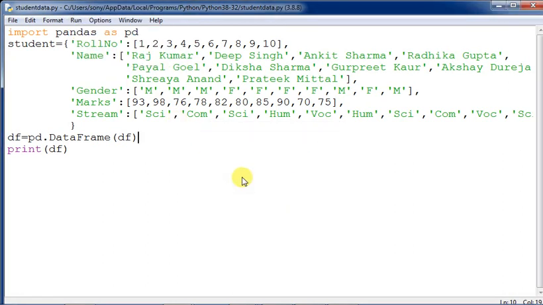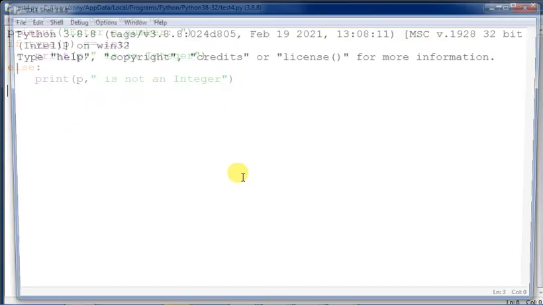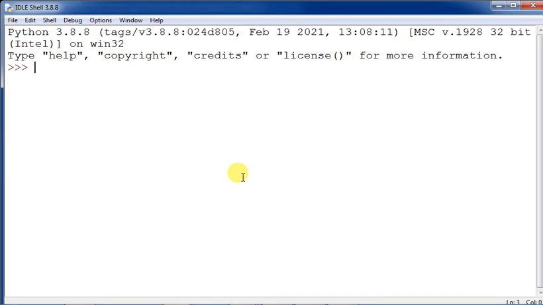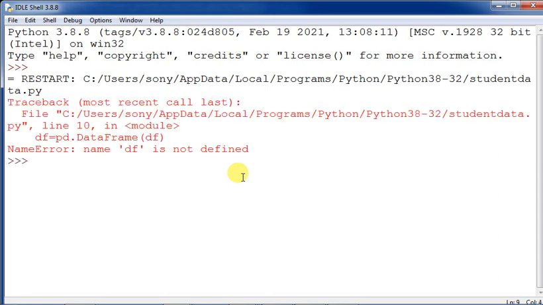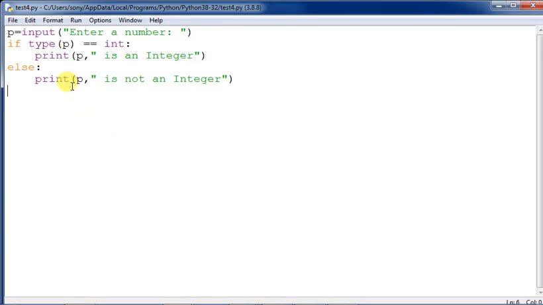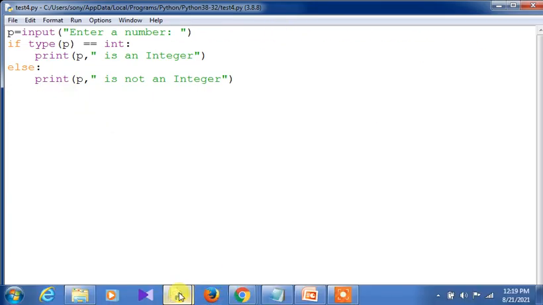Clear? So now let us see how the data frame is generated. Even if we make mistakes, from the mistakes we learn. Once the data frame appears, we will see some commands that can be applied onto the data frame. All right, let's see now. Just a minute.